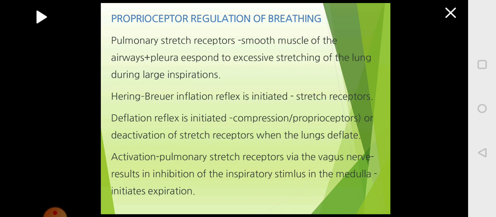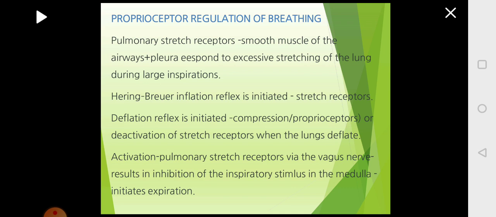So the Hering-Breuer inflation reflex is bringing about inflation, which means it should result in the expansion of the lungs. The stretch receptors will sense the deflation and send the impulse to the brain. The brain in turn will send messages to the muscles to cause inflation. This is called the Hering-Breuer inflation reflex, which is bringing about inflation of the lungs, for which the stretch receptors are sending the information to the brain and the brain is causing inflation of the lungs.